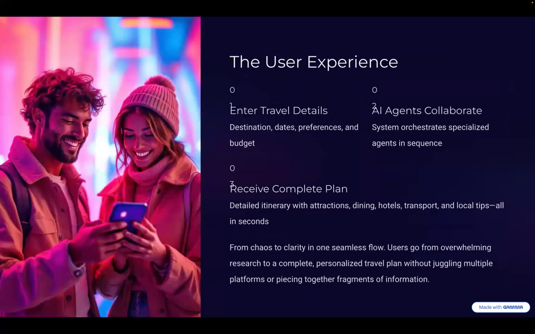From the user's perspective, the experience is incredibly simple. They just enter destination, dates, preferences, and budget. Behind the scenes, the system orchestrates everything, and the user receives a complete itinerary: attractions, restaurants, hotels, transport, and local tips, all within seconds.